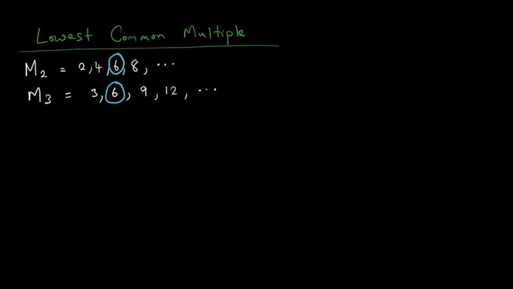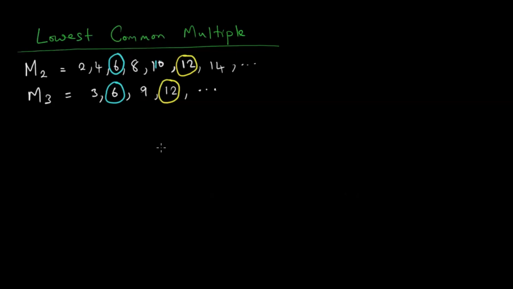But even if we were to continue with the multiples of 2, we would go on to 10, 12, 14, and so forth. Because of what we have done, we can see that again 12 is a common multiple, because 12 is under the multiples of 2 and also under the multiples of 3.